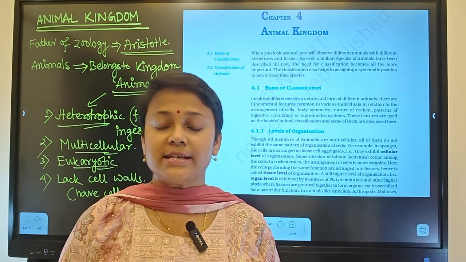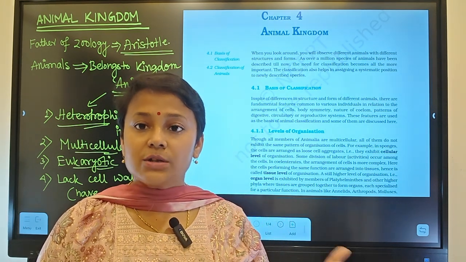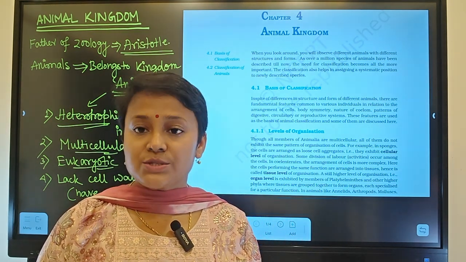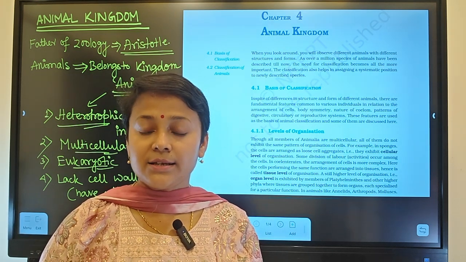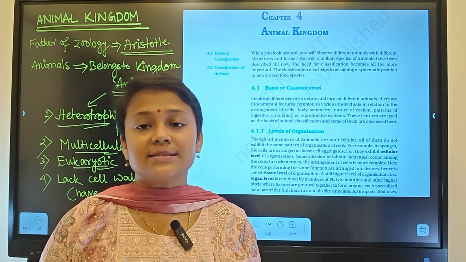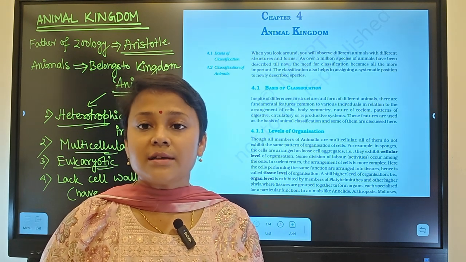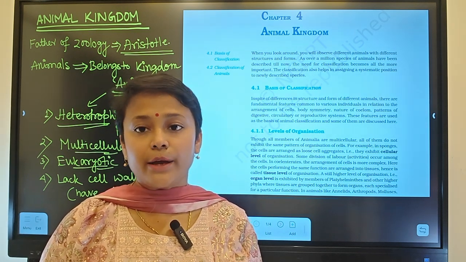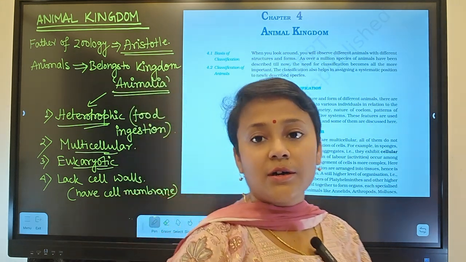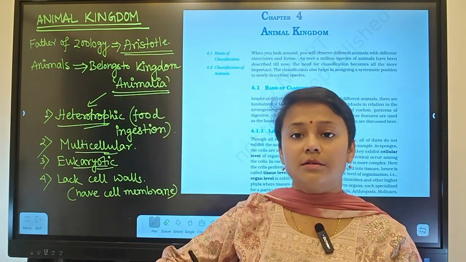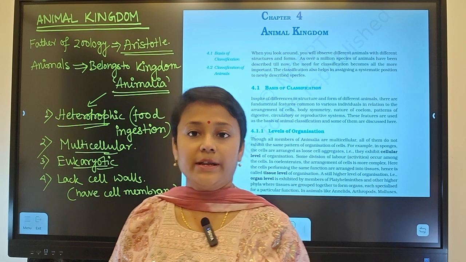Locomotion means they can move from one place to another. Some animals are sessile, meaning they cannot change their place. So this is not true for all the organisms of Animalia.